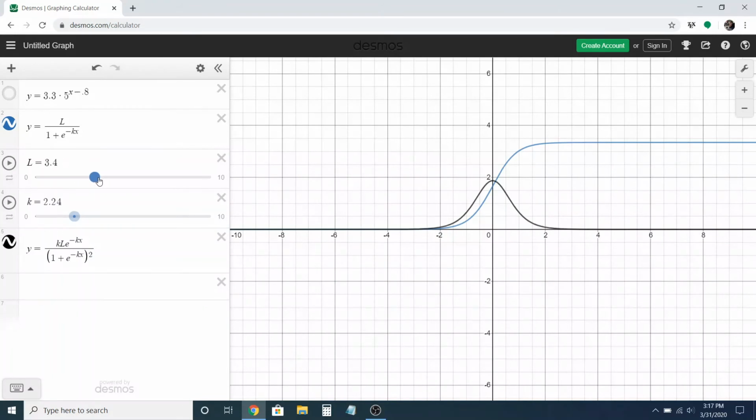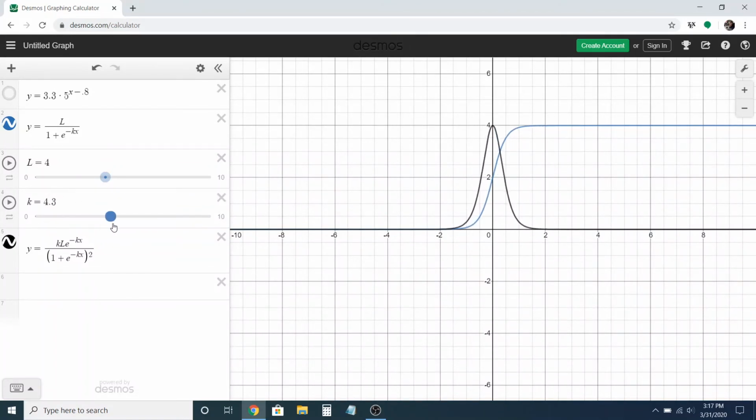If I change the number L, it just moves both of them up and down together. So the total number of people that get infected is actually not that important in terms of leveling the curve. When we talk about leveling the curve, we're talking about this number K. And this does have some pretty important significance, because if we have a K like this, it means there's drastically more people showing up to the hospital on this particular day, as opposed to much less the days before and days after.